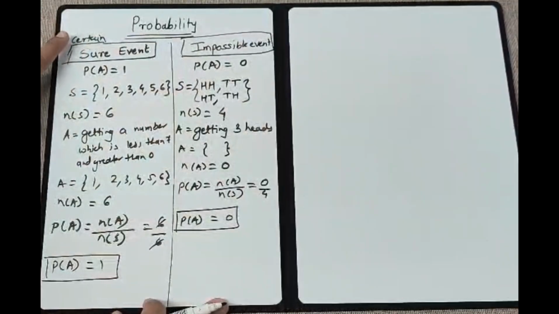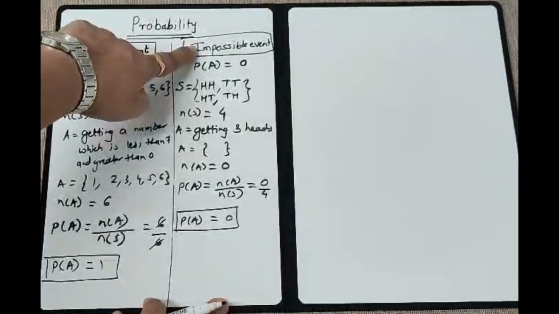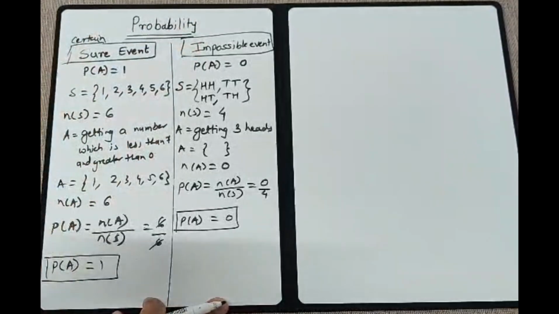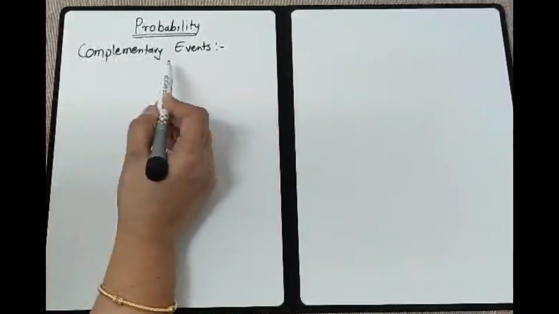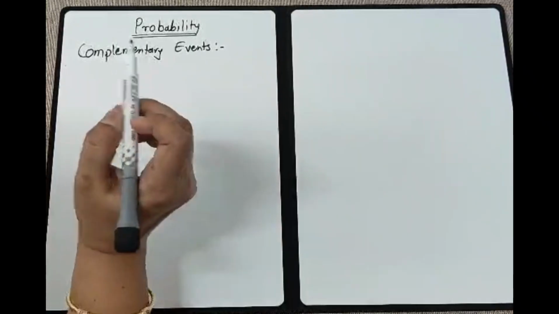Remember these two. We have got certain event, sure event, the 2 names are same, and impossible event. Okay. So let us go for our next type of event, that is complementary event. Okay, so now we'll see complementary events. For this event, we will take an example.